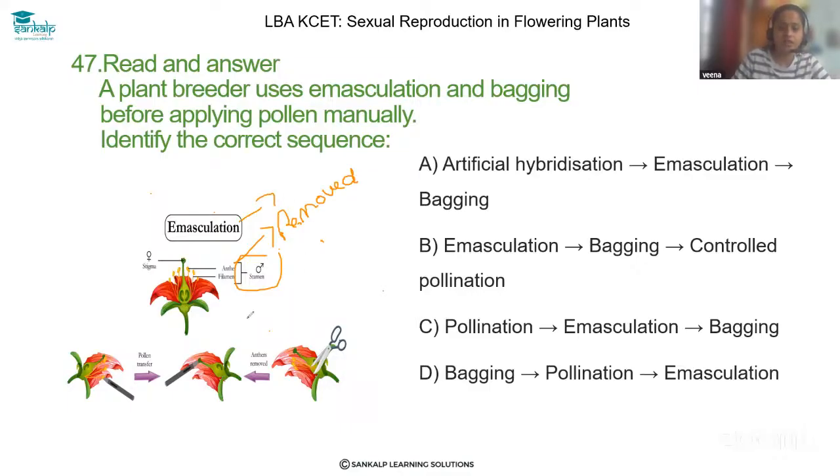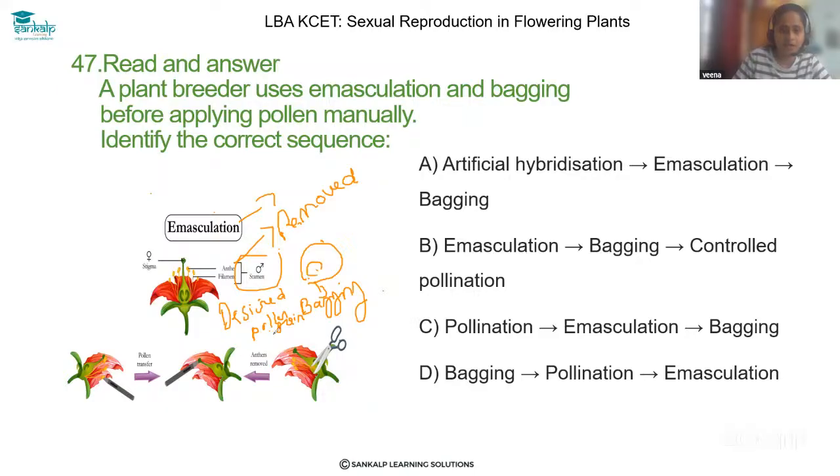And next, after removing the anthers, they will bag the flower with butter paper to avoid unwanted pollen grains. That process is called bagging. And after that, the desired pollen grains are applied on the stigma part of the female flower.